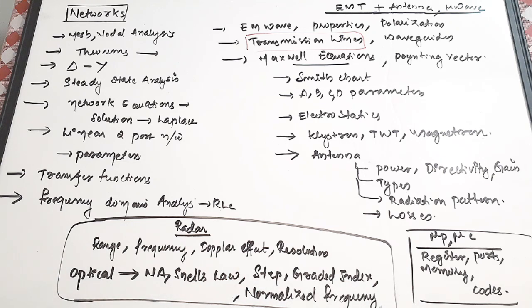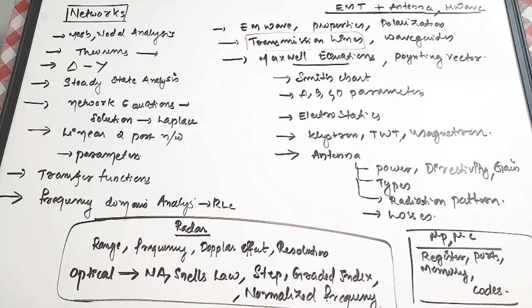Then Smith chart, I've done a detailed video on the basics of Smith chart. Then parameters, ABCD parameters, electrostatics. Then from microwave you have to actually study klystron, CWT, magnetron, its various modes. All those things are important.